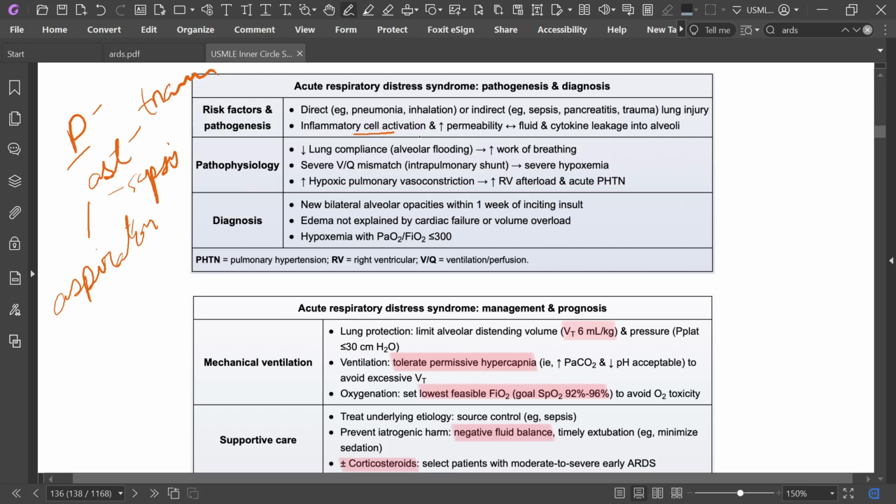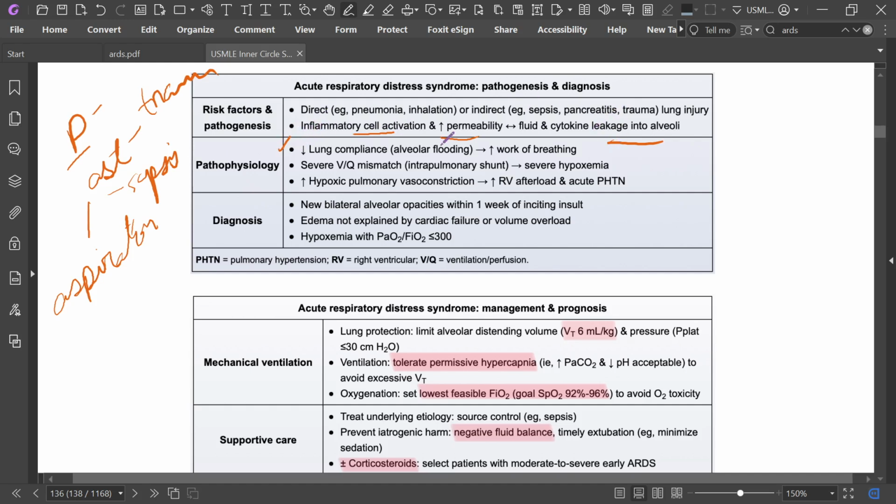There may be inflammatory cell activation, increased permeability, and increased fluid and cytokine leakage into the alveoli.